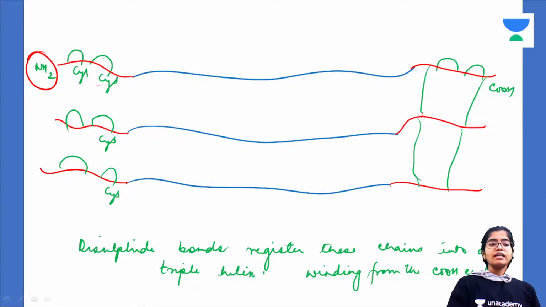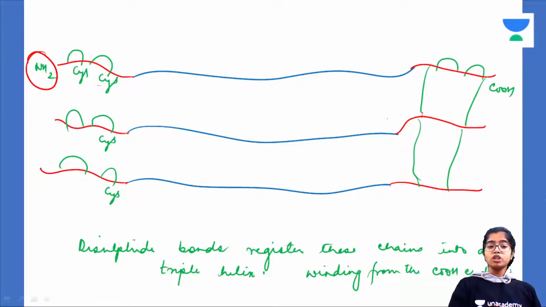Okay, now there are disulfide bonds between cysteine residues on both these extension peptides. At the amino terminal, the disulfide bonds are just intra-chain. That is, they are present only on the parent chain, on that particular chain. Whereas on the carboxyl terminal, the disulfide linkages are both intra as well as interchain.